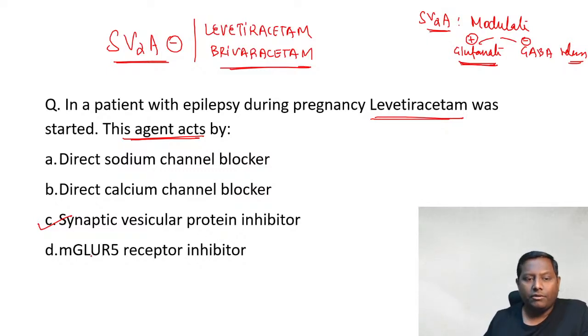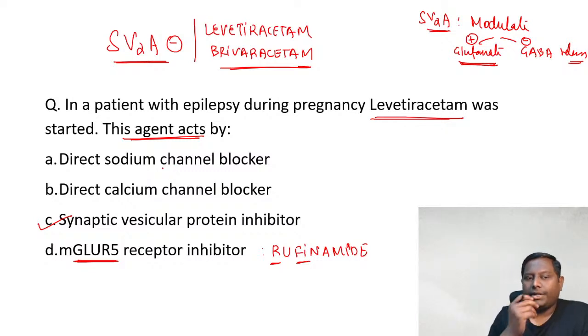Now quickly I'll help you in revising this as well. mGluR5 receptor inhibitor, mGluR5, 5 वर्ड्स याद रख लीजिएगा, रिसेप्टर 5 है ना, rufinamide, yes rufinamide. mGluR5 receptor 5, okay, receptor 5. Direct calcium channel blocker, no, it is not a direct calcium channel blocker. Direct sodium channel blocker, no, it's also not a direct sodium channel blocker.